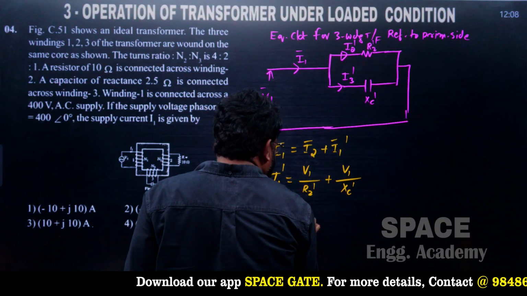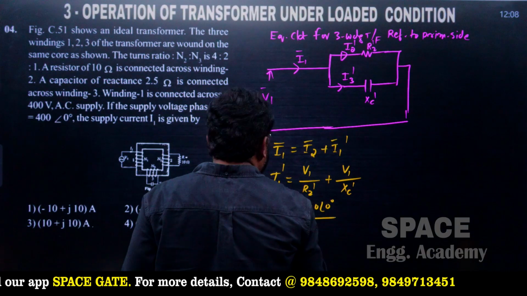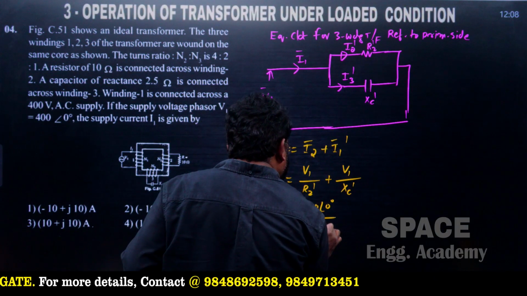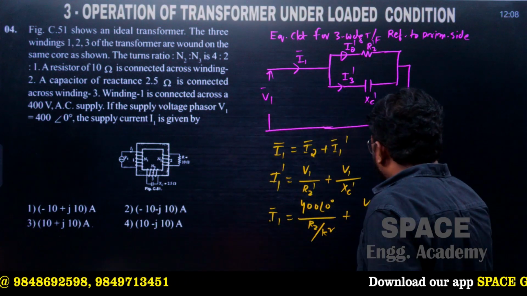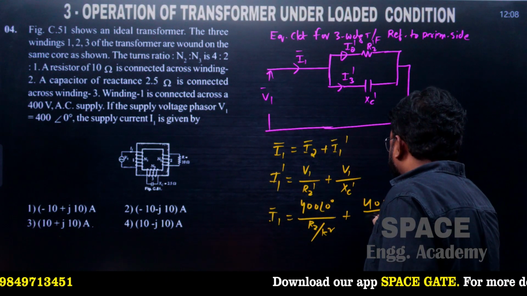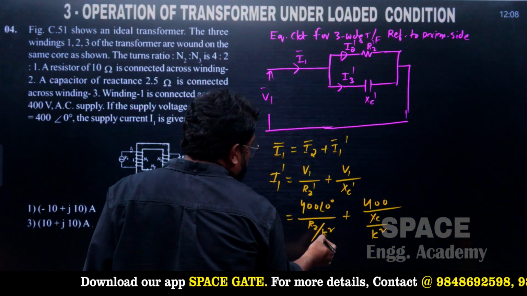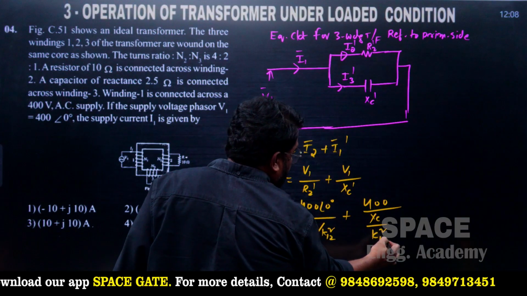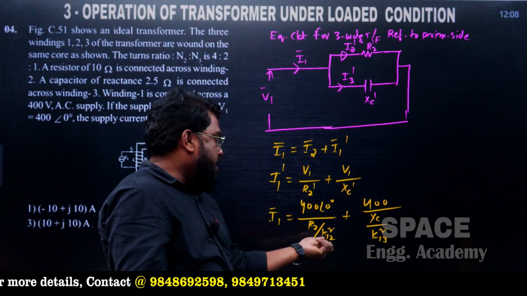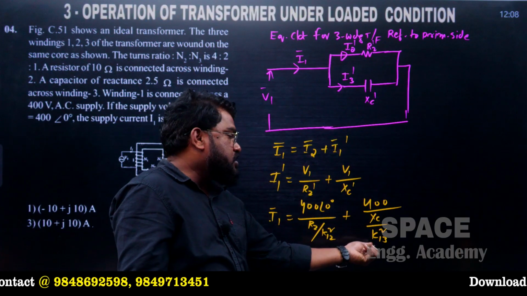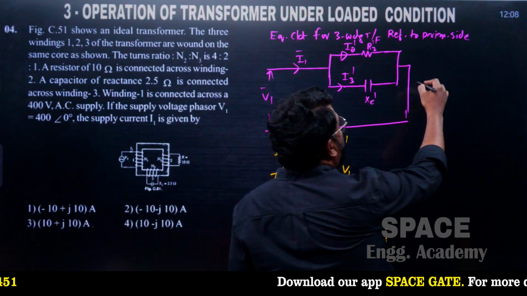And I1 dash is equal to V1 400 volts at an angle of 0 degrees divided by R2 dash, అంటే ఏమొస్తుంది R2 by K square వస్తుంది, plus V1 400 divided by XC divided by K square. మన K ఏ విధంగా వస్తుందంటే సపోజ్ నేను దీన్ని K12 అంటాను, సో ఇది K13 అంటాను. So transformation ratio between winding number 1 and 2 and transformation ratio between winding number 1 and 3. So here turns ratio is given.